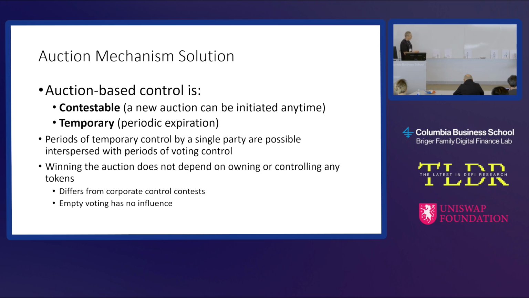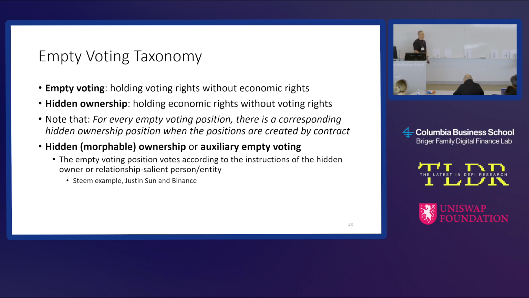Now one important feature is that winning the auction does not depend on owning or controlling any tokens. This is very different from corporate control contests, which depend entirely on how many shares people own. Another important feature is that empty voting has no influence. Many people in the room are probably already familiar with empty voting. What is that? It's holding the voting rights in the tokens we're talking about here without having the economic rights. So how do you do that?